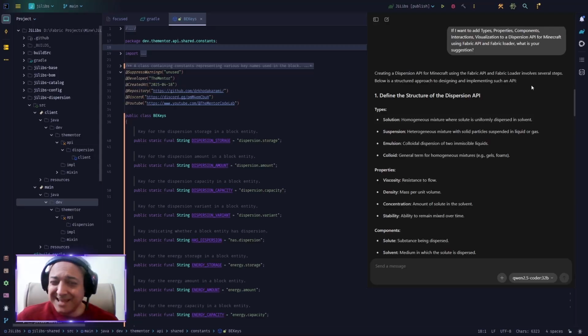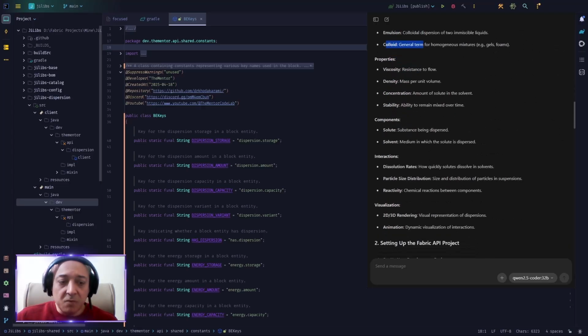Keep in mind, at this point, I'm not asking him to write any code for me. I just want to have some idea about where to begin. And he says that first, we define the structure of the API. We want a solution, a suspension, emulsion, and colloid types. Then we want properties as viscosity, density, concentration, or stability.